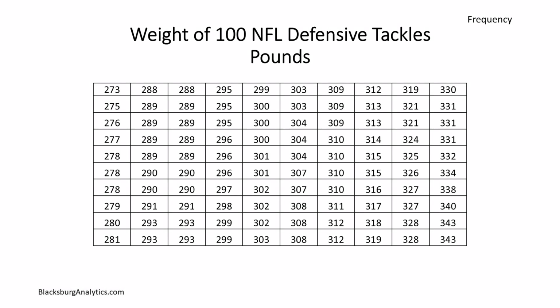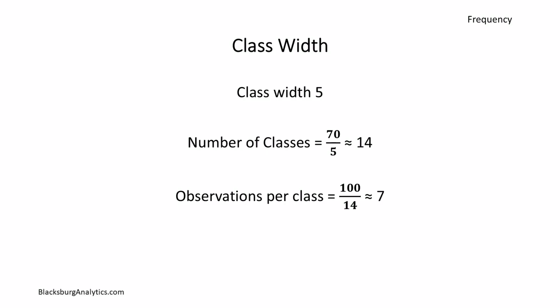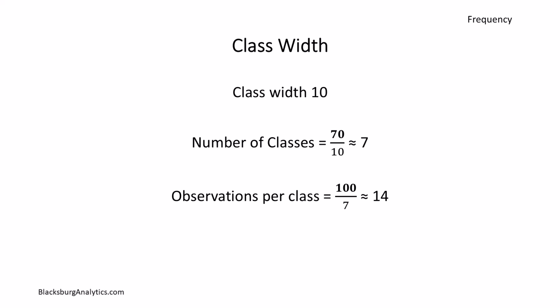This is the same weight data with weight in pounds, with no decimal places. The smallest and largest observations are 273 pounds and 343 pounds, with a range of 70 pounds. A reasonable class width for pounds is 5 or 10, as it was for weight in kilograms. A class width of 5 would have 14 or 15 classes. A better width is 10.